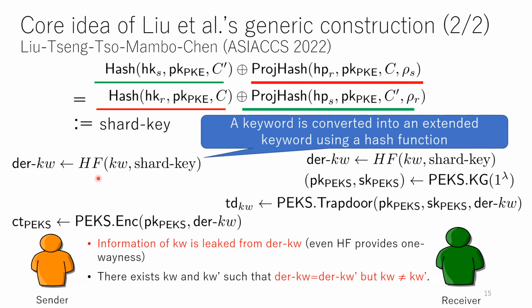Moreover, even if this hash function is collision resistant, there exist some keyword and keyword prime such that the extended keywords are the same, but the keyword does not equal keyword prime. This violates consistency. Later, Liu et al. updated their paper, and now HF is a random oracle, so these issues may be solved.